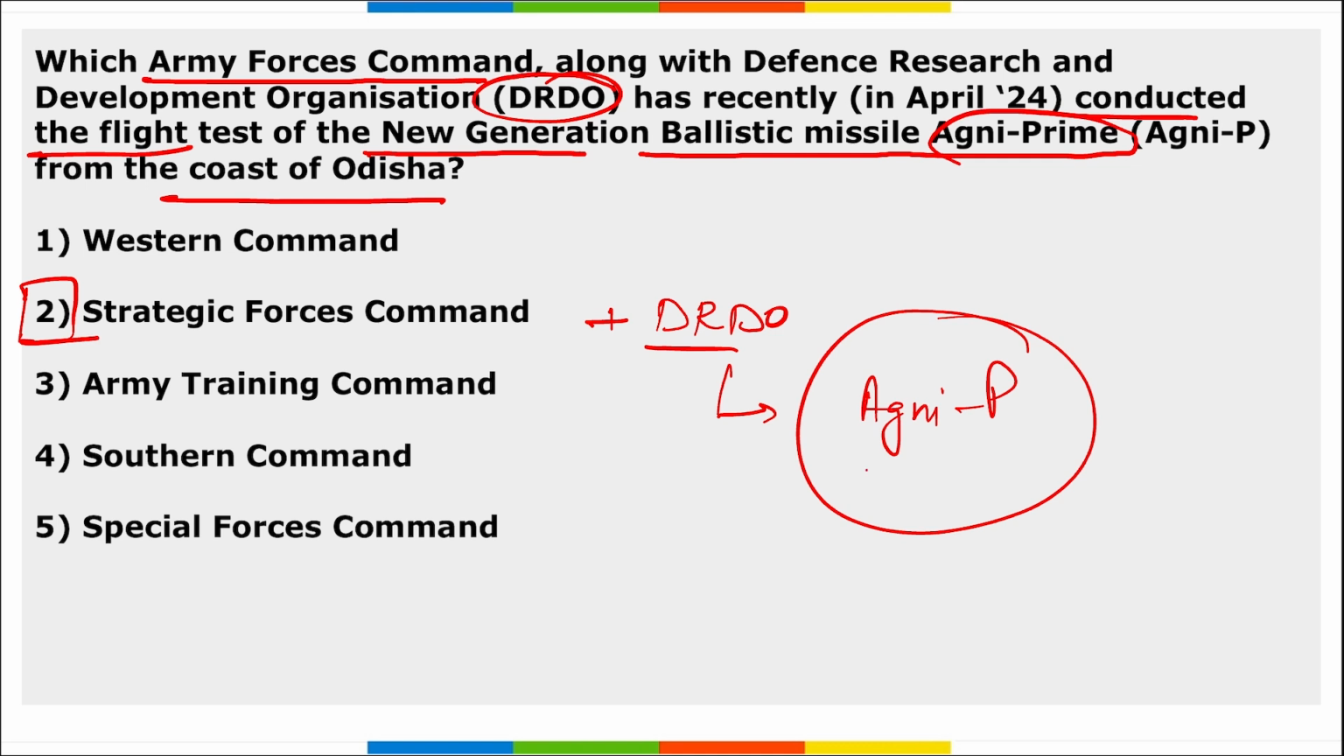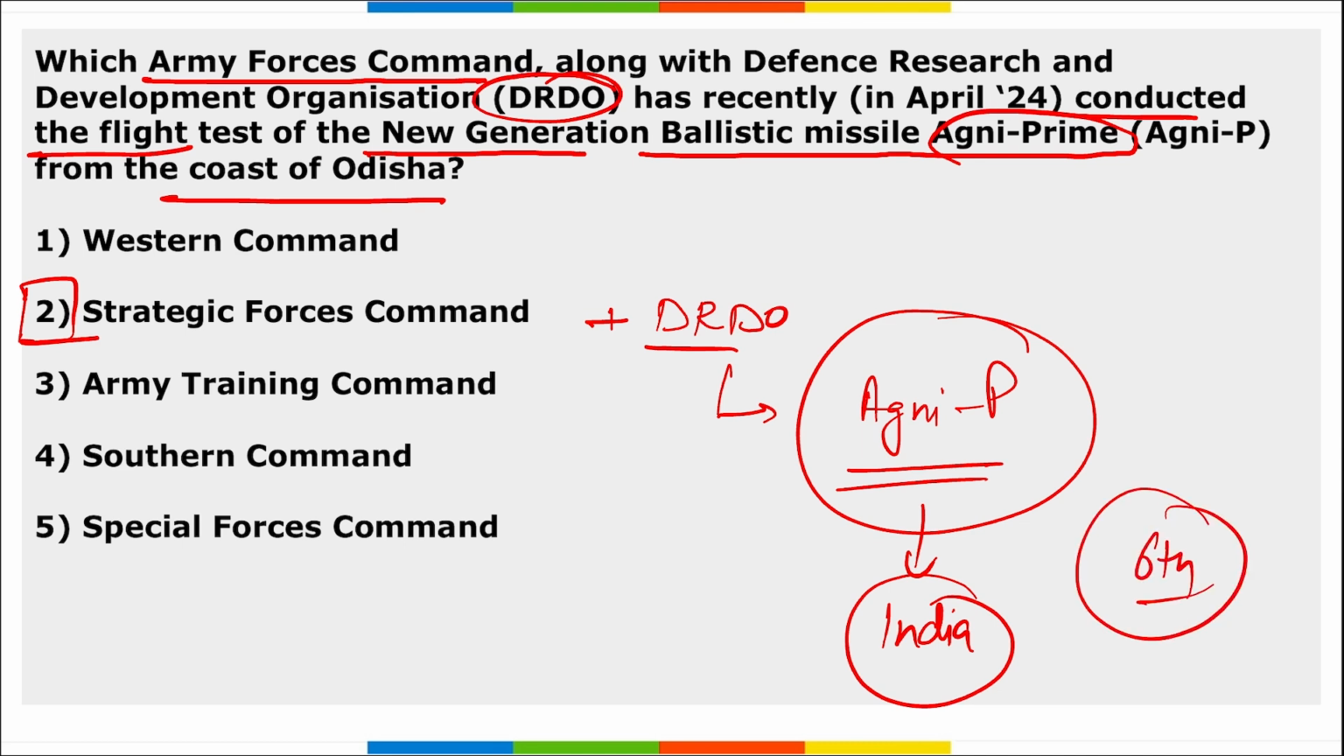Also remember, a question can be asked: this Agni Prime, this is a missile of which country? It is of our India, right? And this is the 6th variant of the Agni series that has been developed. The range of this Agni Prime missile is between 1000 kilometers and 2000 kilometers.